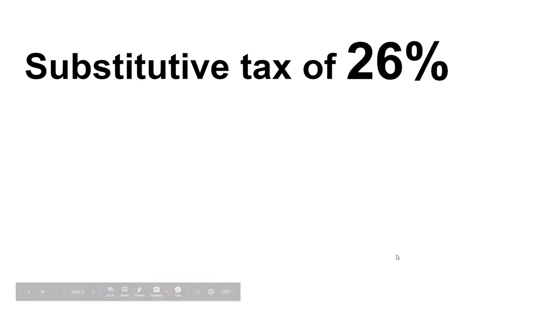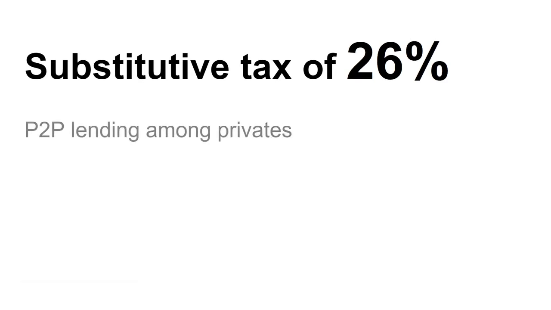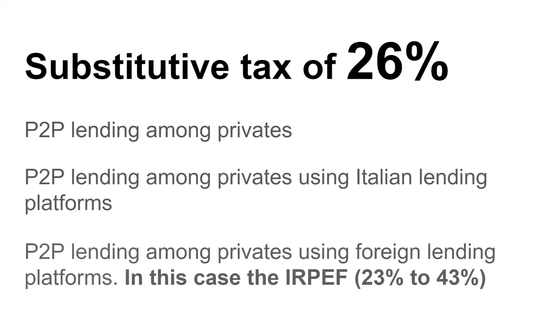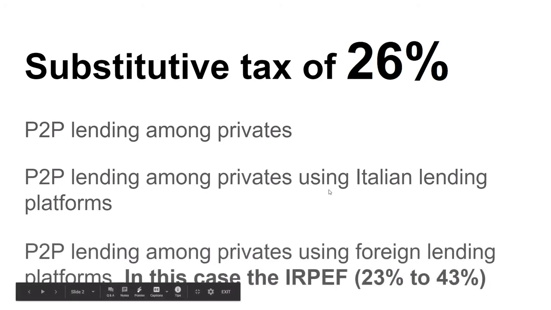This 26% substitutive tax is also applicable for P2P lending among privates, using an Italian lending platform. But be careful, because if you're not using an Italian lending platform and you're using a foreign one, then you're not subject to this 26% flat tax, but you will be subject to IRPEF.